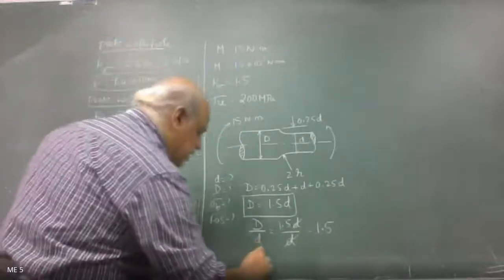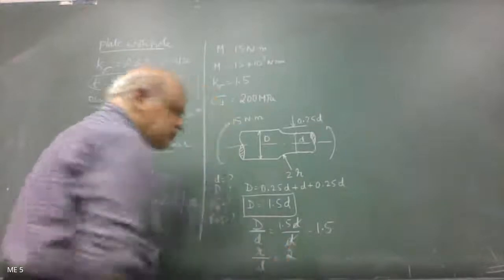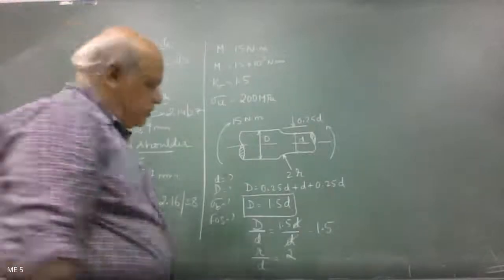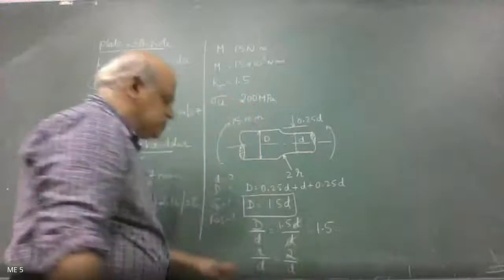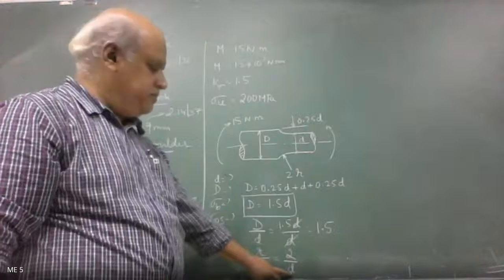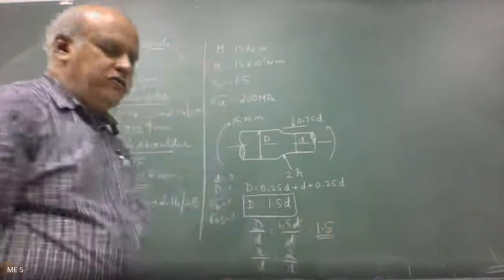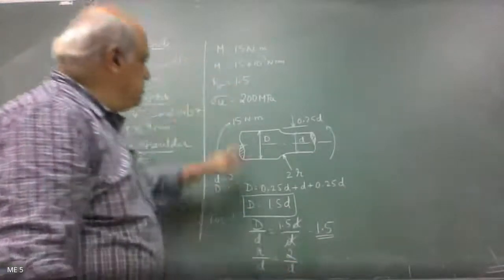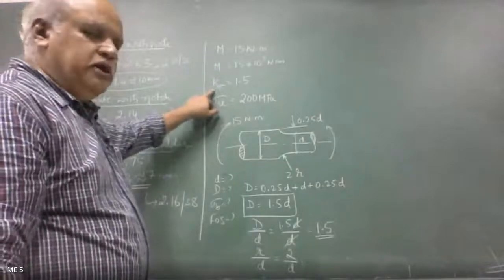Then the R by d ratio. R is 2 mm, that's given in the problem. So d, we are not sure. Now we have D by d as 1.5. R by d, we don't know, but we know the value of K sigma.